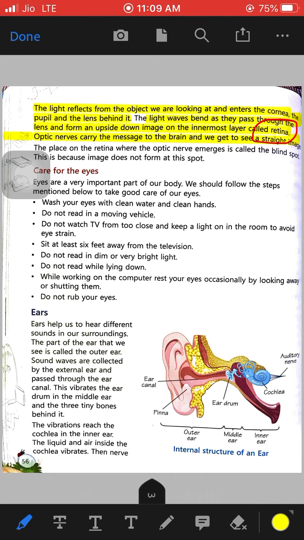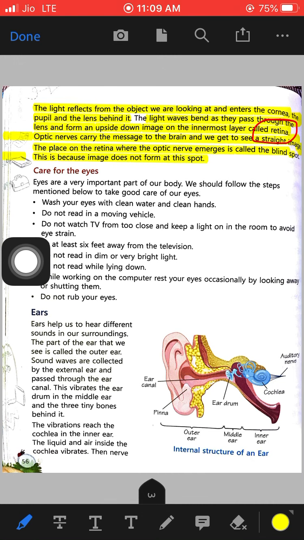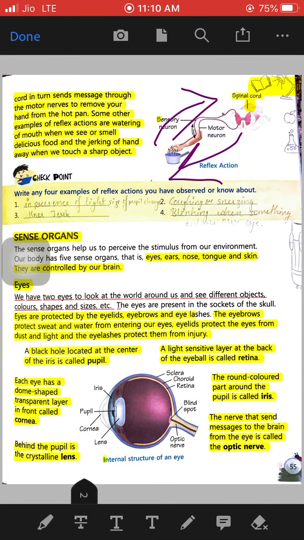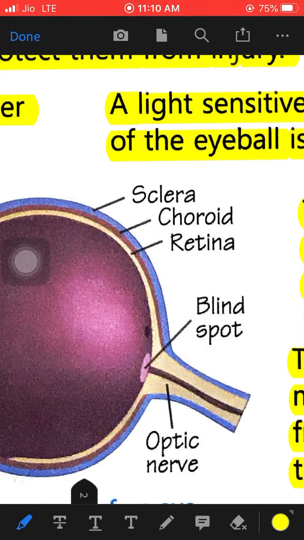And the place where the retina and the optic nerve meet is known as the blind spot, because an image does not form at this spot. Blind spot is the spot where no kind of image is formed. This is the place where the optic nerves and the retina meet. I will show you here. You can see the blind spot.